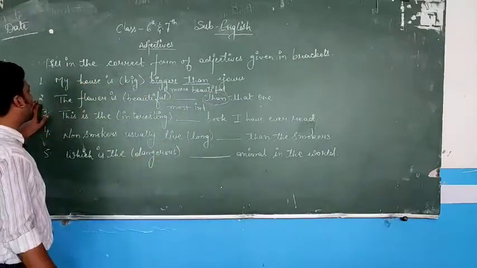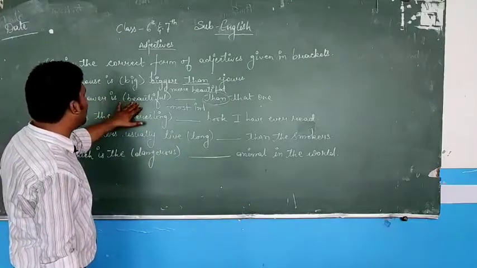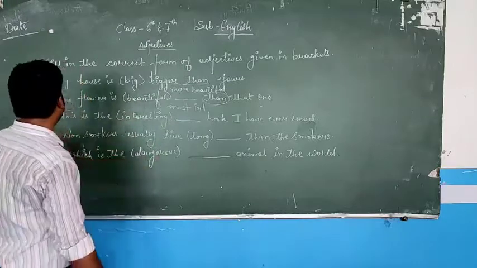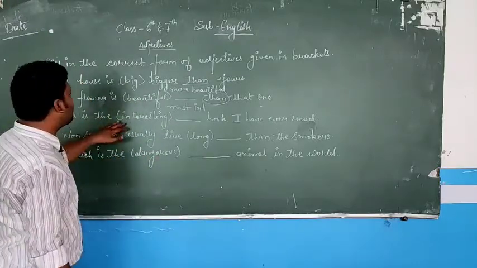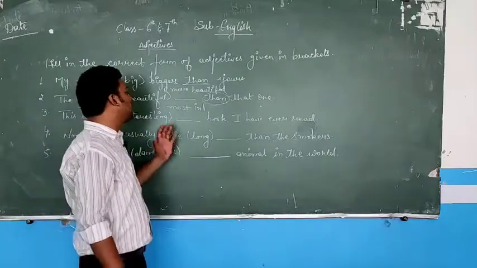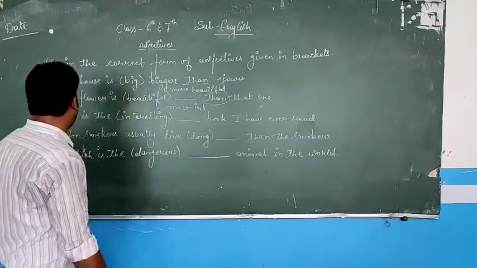In sentence number 2, a two-syllable word is there but the degree is comparative, so I use "more." Whereas in sentence number 3, again a two-syllable word is there, interesting, but it is superlative, so I use the word "most." Now the fourth one is,